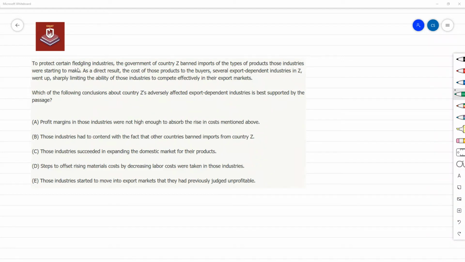To protect certain fledgling industries, which means industries that are new, that are just growing, that have just started, the government of country Z banned imports of the types of products those industries were starting to make. So if these industries were starting to make, let's say, light bulbs, the country Z has banned imports of these light bulbs.